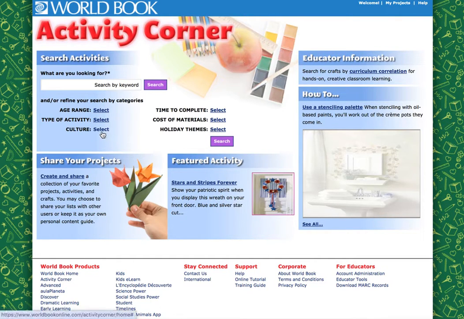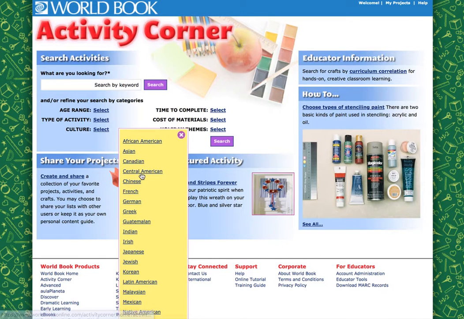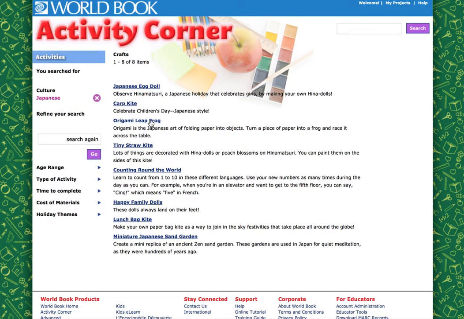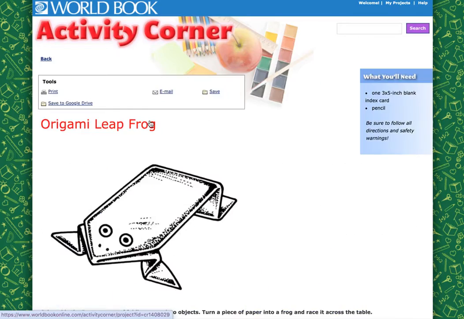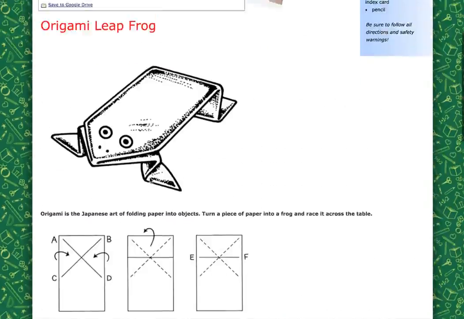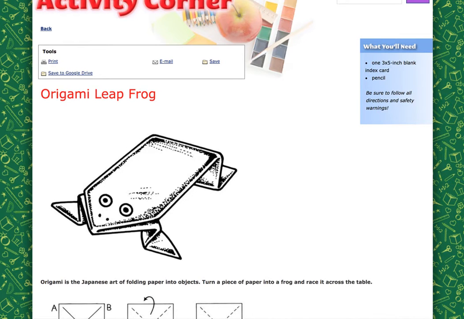Something that I really like for schools is culture. So let's say I go down to Japanese and I want to look for something that maybe goes with the Japanese unit that we are doing in our class. And I can find projects such as an origami leapfrog, and it will tell me how to do some origami. And that goes with a unit on Japanese culture.